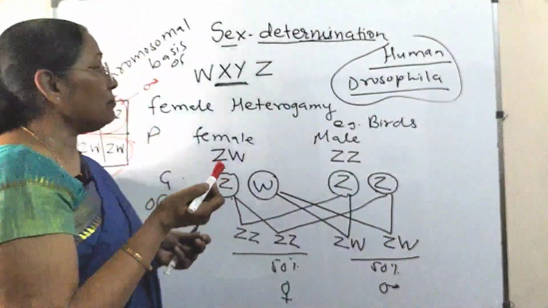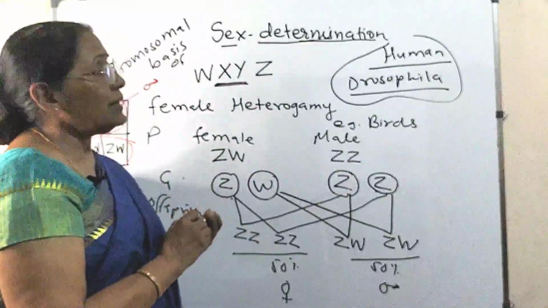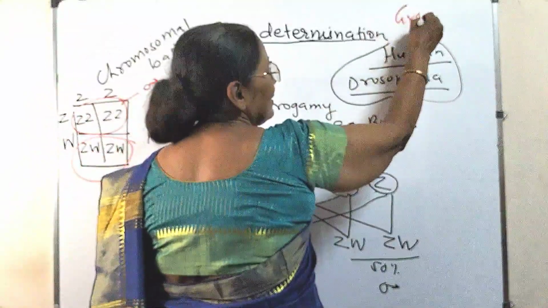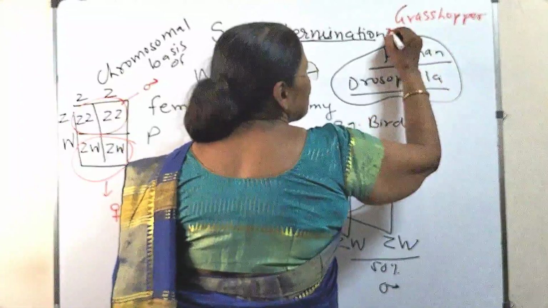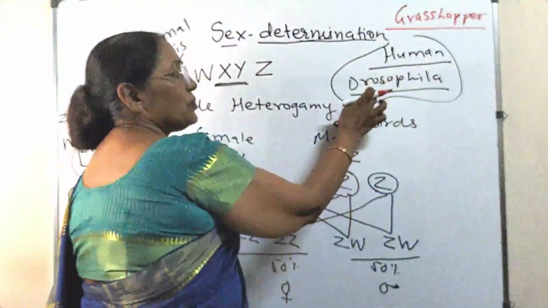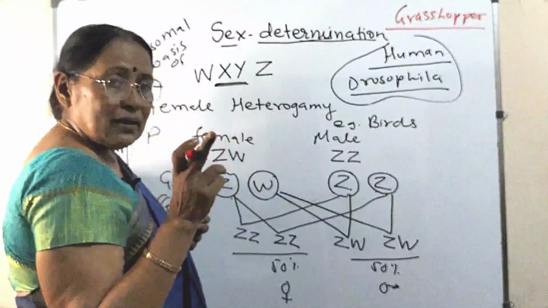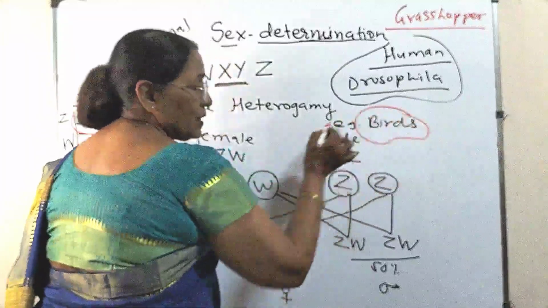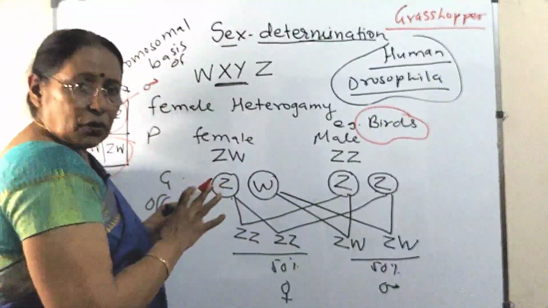You have seen male heterogamy in case of insects. The example there I hadn't given you. The example given in your NCERT is grasshopper. Then you studied male heterogamy in case of human being and drosophila, and then the female heterogamy in case of birds. So have we completed the sex determination topic?